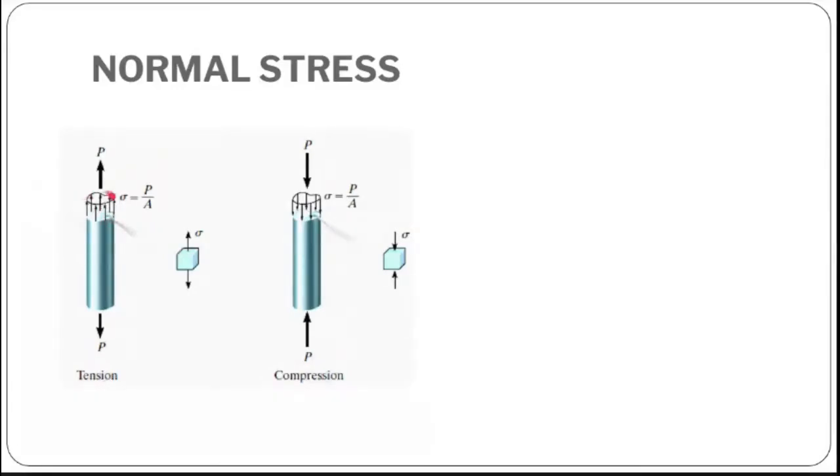So let me consider this is a cylinder. Your force is P. Cross-sectional area is the area of this circle. If you consider here, force is P and the area of this square, right? So the cross-sectional area will be a square. So you have to identify the area perpendicular to the force, right? That is very, very important.